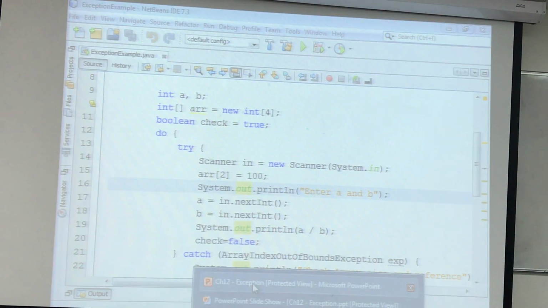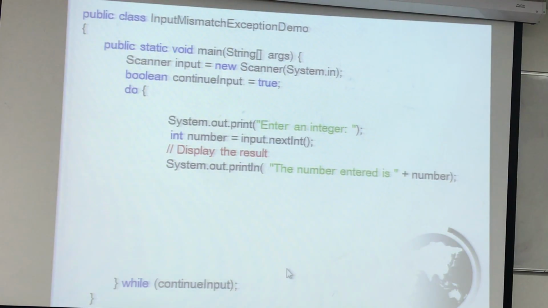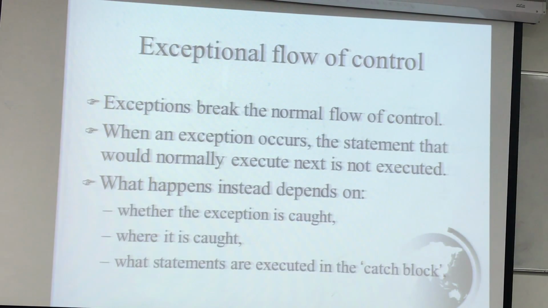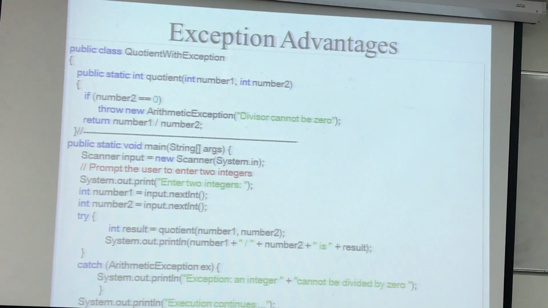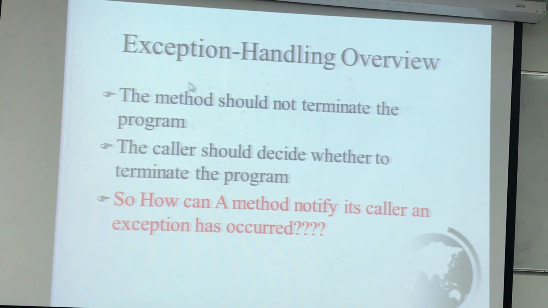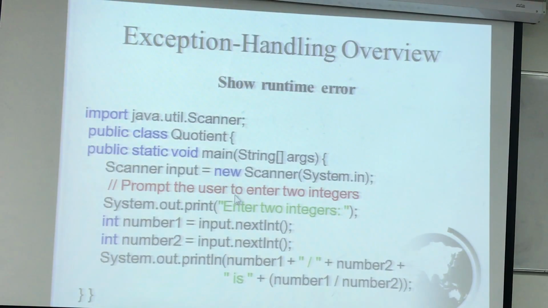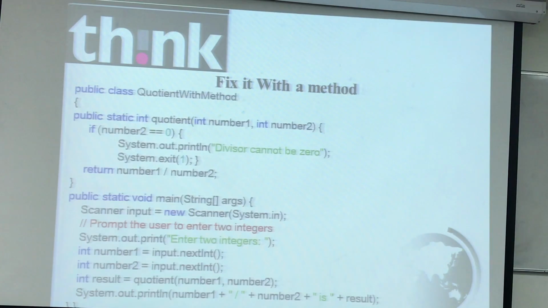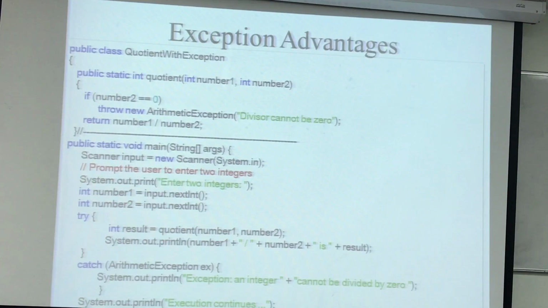Okay, so let me just go back to the slide. So we are here. So what they explain you. So let's try to see this again. Exception handling method should not terminate the program. The caller should decide whether to terminate the program. Okay, so this is the way they explain you about if you use the if. So that's why the if statement is not recommended. Okay, so you have to go for the exception handling. So what you do in exception handling, you put a try block. Okay, all this is the try, and then you have a catch. Okay, and I just showed you that.